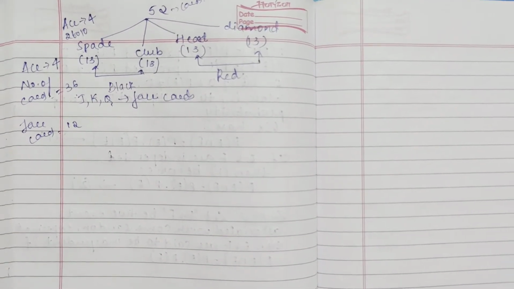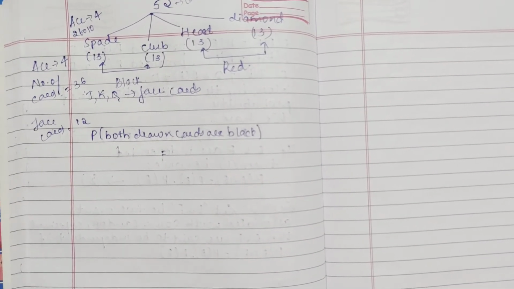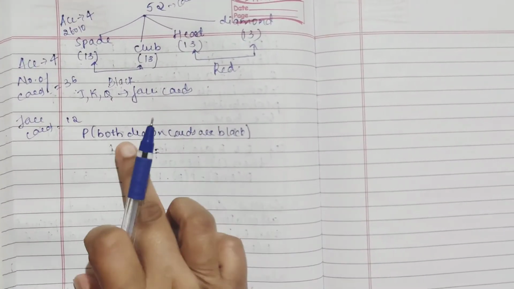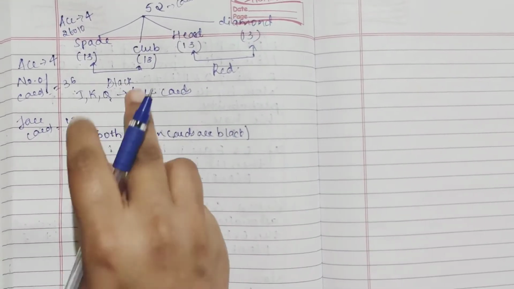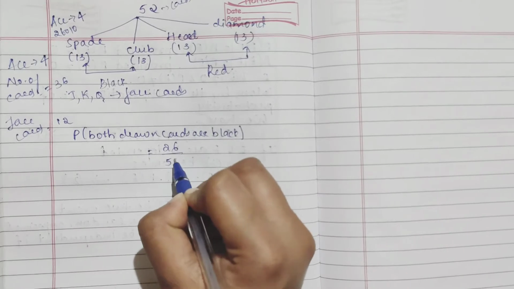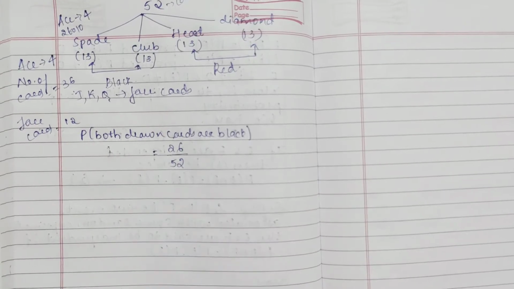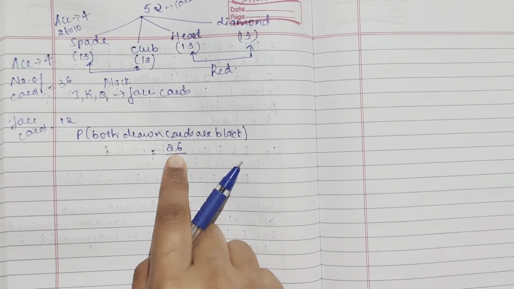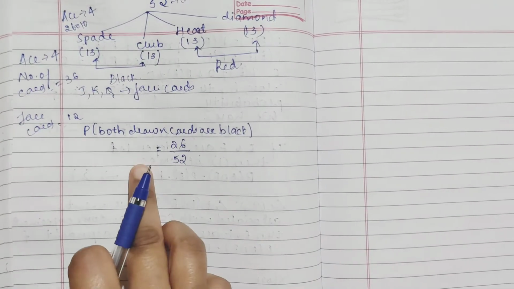Now we will do the solution. What they are telling us is to find the probability that both cards are black, which means when you draw the cards, both should be black. So P, we are writing the probability that both the drawn cards are black. So see, now you have 2 cards. How will we write it? 26 by 52. There are 52 cards, and from this 26 are black cards. Now your question will be that 1 card we have to remove, but we have written 26 because we don't know which card we are removing. If we had known earlier, then we would not be finding the probability.